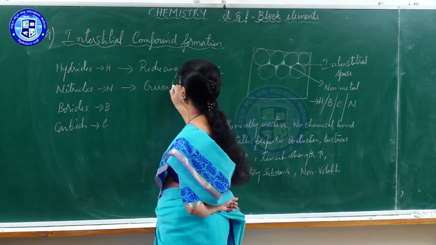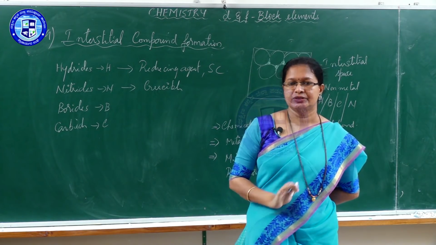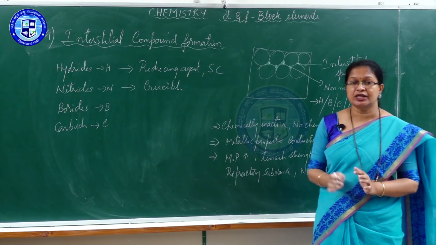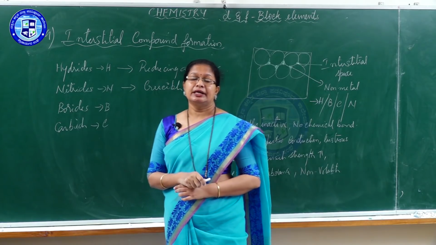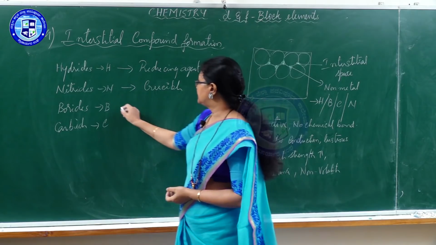What are crucibles? These are the reaction vessels which are used at high temperature. As one of the properties said here, they turn out to be refractory material which can withstand high temperature.